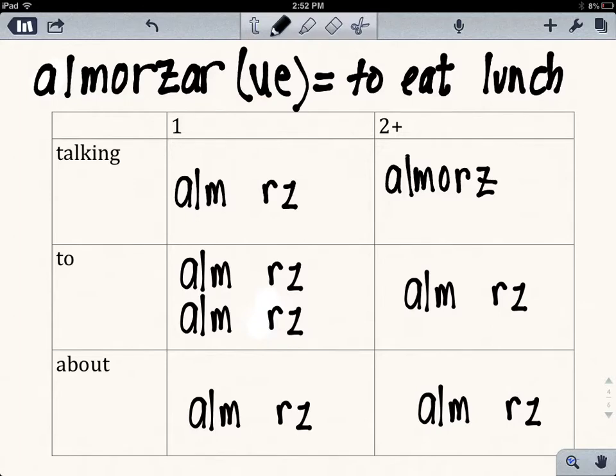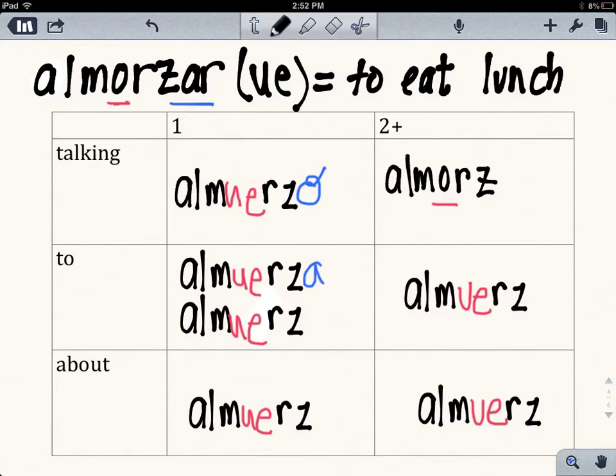So I've gone ahead and already filled in all of our conjugations, but we're going to go in and add, instead of the O here, we're going to add UE all the way through. UE, UE, UE. Notice the nosotros form does not get the UE. And then this is a regular AR verb ending, so we have O, as for tú, a for usted, a for él or ella, amos for nosotros, an for ustedes, and an for ellos.